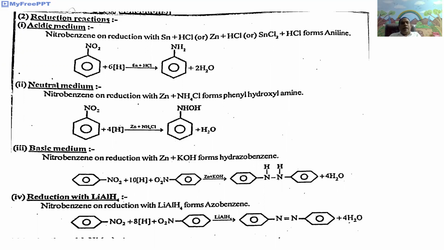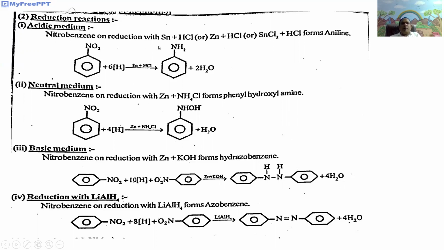First one is in acid media. Here nitrobenzene on reduction with tin in HCl, or zinc in HCl, or stannous chloride with HCl, undergoes reduction to give aniline. Aminobenzene, called aniline, is obtained.